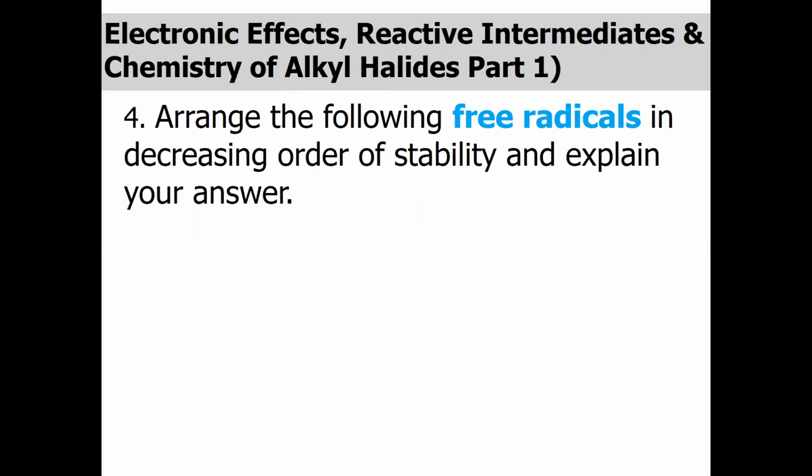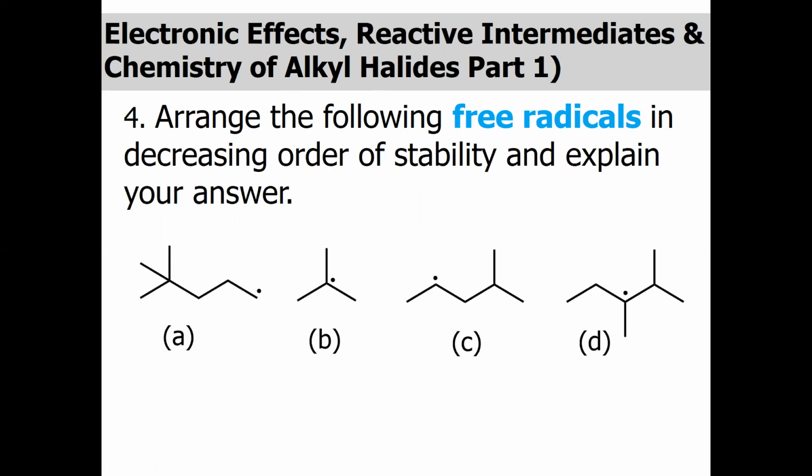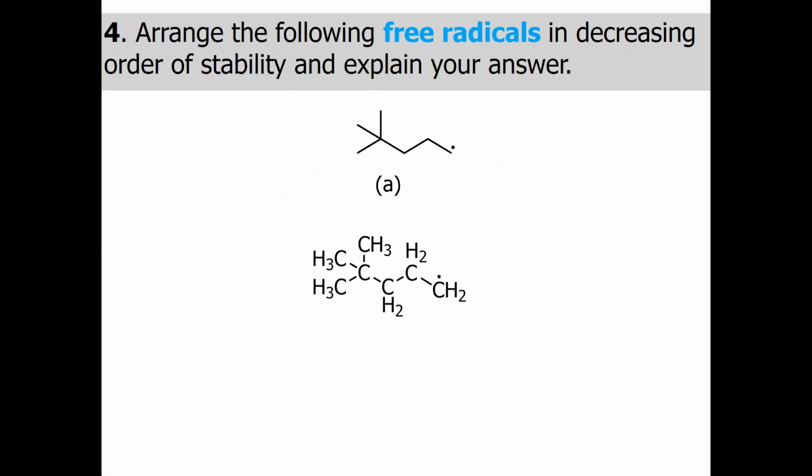Fourth question, which I ask: arrange the following free radicals in a decreasing order of stability and explain your answer. I gave A, B, C, and D. We have primary, tertiary, secondary, and tertiary radical. Very easy. Okay, there is no double bond. So just take care about the hyperconjugation. Only hyperconjugative effect will explain to you which is the more stable. And we know the order of the stability of the free radical, that 3 degree is the most stable, then 2, and then primary free radical.